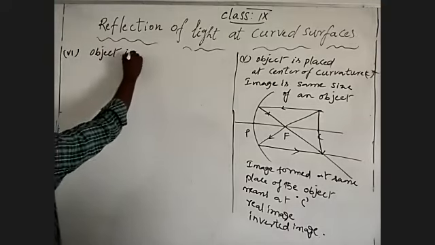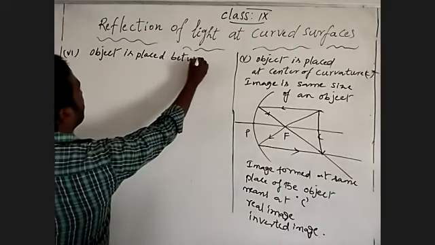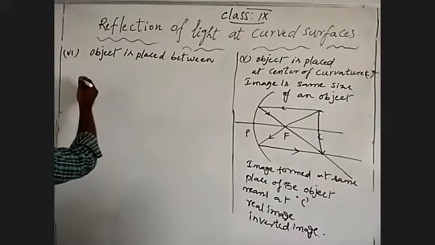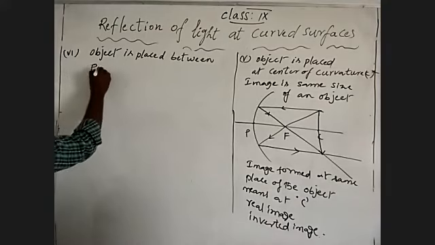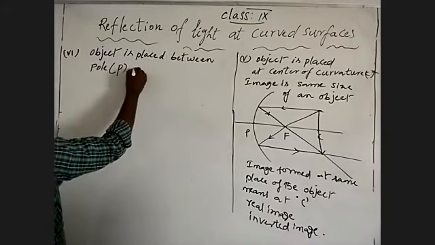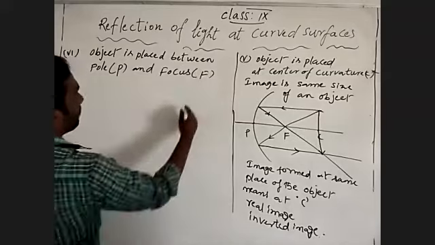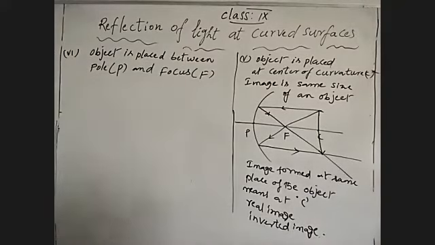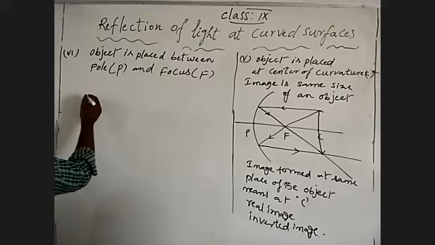object is placed between pole and focus. Okay, coming to that, what I'm saying to you, pole and focus.